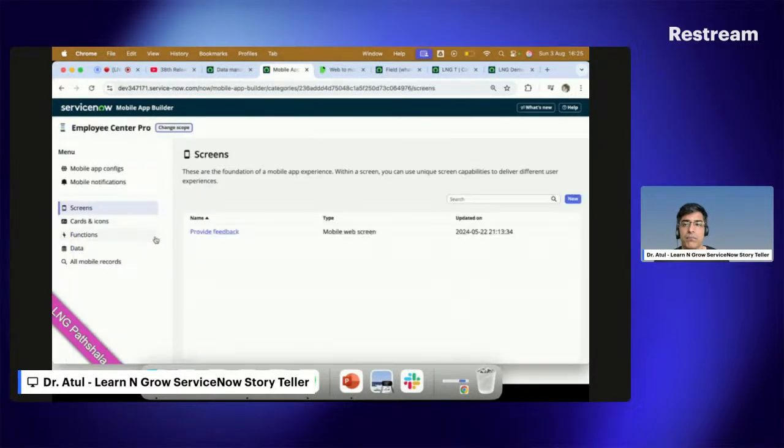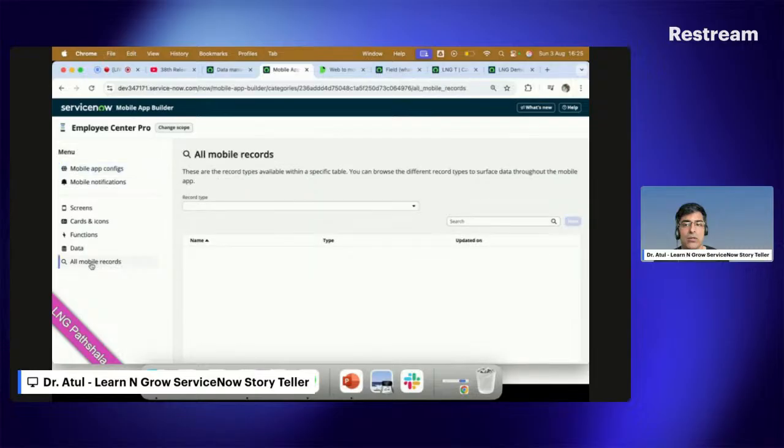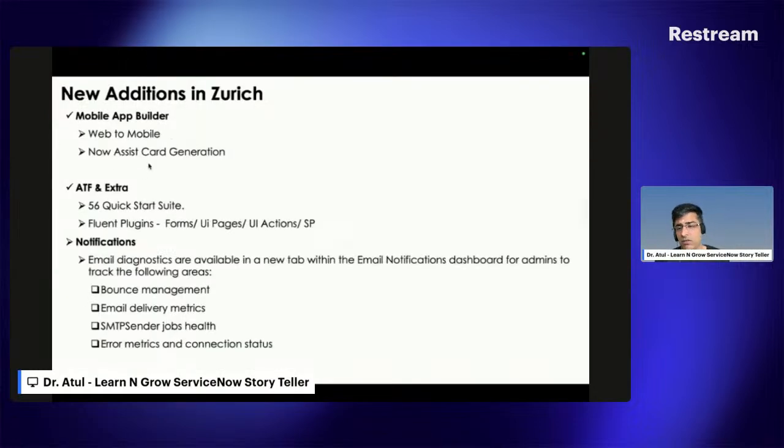You can see here how to do mobile notification functions. We need to explore this particular part a little bit more. Definitely, it's not my area right now, so I just found out that something new has been given by ServiceNow. Also, ServiceNow added the Quick Start Suite 56, including the HRSD as well, which is shown in the tech now. Also, a few Fluent plugins were added.